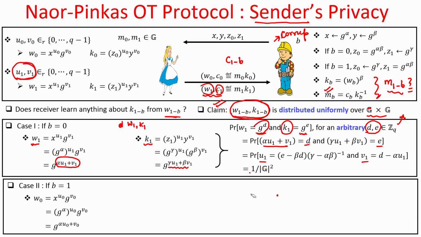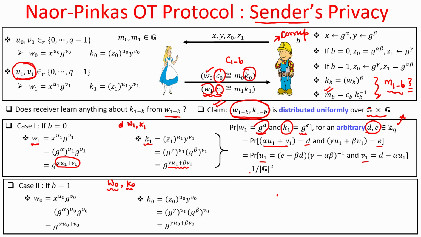We can run a similar analysis for the case B equal to 1. If B equal to 1, then Bob will learn the message M sub 1. We have to show that W naught and K naught are kind of useless for Bob. Of course, W naught is seen by Bob. We have to argue that W naught is going to be any random element from the group, and independent of that, K naught is also going to be any random element of the group, and K naught is anyhow not seen by Bob. So, that means this C naught is completely like a random ciphertext for Bob, because it is the masking of some unknown M naught with an almost random element K naught.